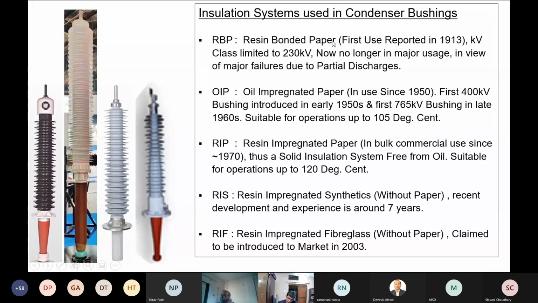RBP bushings, resin bonded paper. These were the first bushings which were manufactured, and the first use is reported in 1913. The kV class was limited up to 230 kV. Now it is no longer in major use. At some locations they may still be performing, but it is not produced nowadays. That's what I understand.